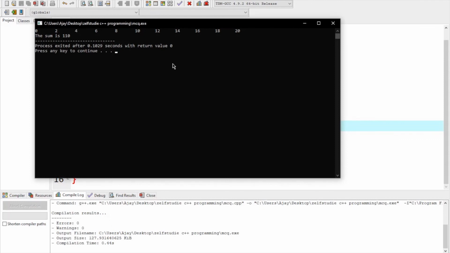Okay, nice. So in this programming, we have printed all the numbers from 1 to 20, all the even numbers between 0 and 20, all the odd numbers between 0 and 20, and the sum of the even numbers and the sum of the odd numbers between 0 to 30, and also between 0 to 20. It's a simple programming, and these are simple MCQs also, okay? So this is a way to enter these numbers, okay?